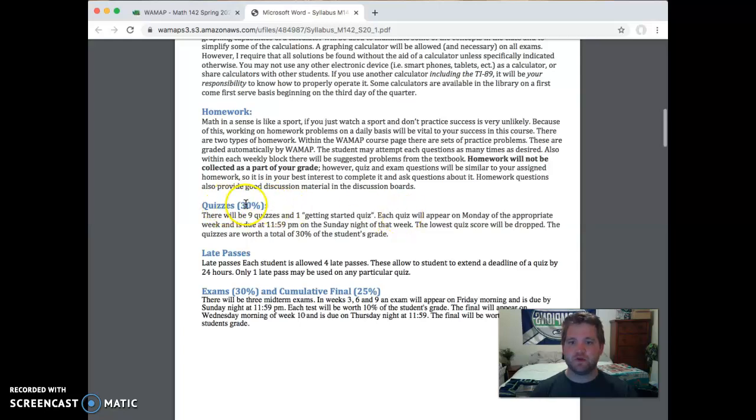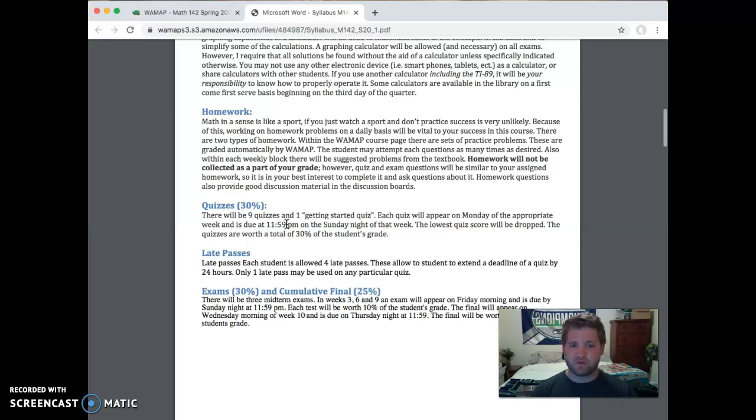So there will be weekly quizzes. There will be 9 quizzes and 1 getting started quiz. You'll actually have 2 quizzes this week. One is this getting started quiz, and one will be a content quiz. The quizzes will always be posted on Monday with each new week that I introduce, and they will be due on Sunday at midnight. So you have almost a week to work on these.